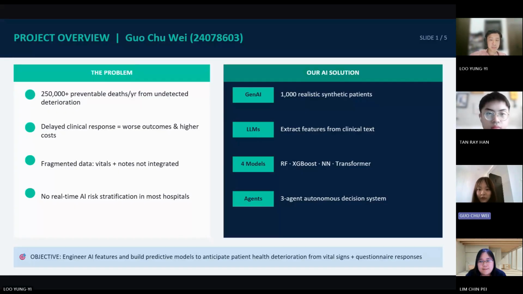But four of us from Group 2, Guo Chu Wei, Tan Rui Han, Loo Yung Yi, and Lim Chin Pei, decided to solve it for the data mining project. We didn't just build a model, we built an entirely new early clinical warning system. Over the next slides, we will show how we did it.